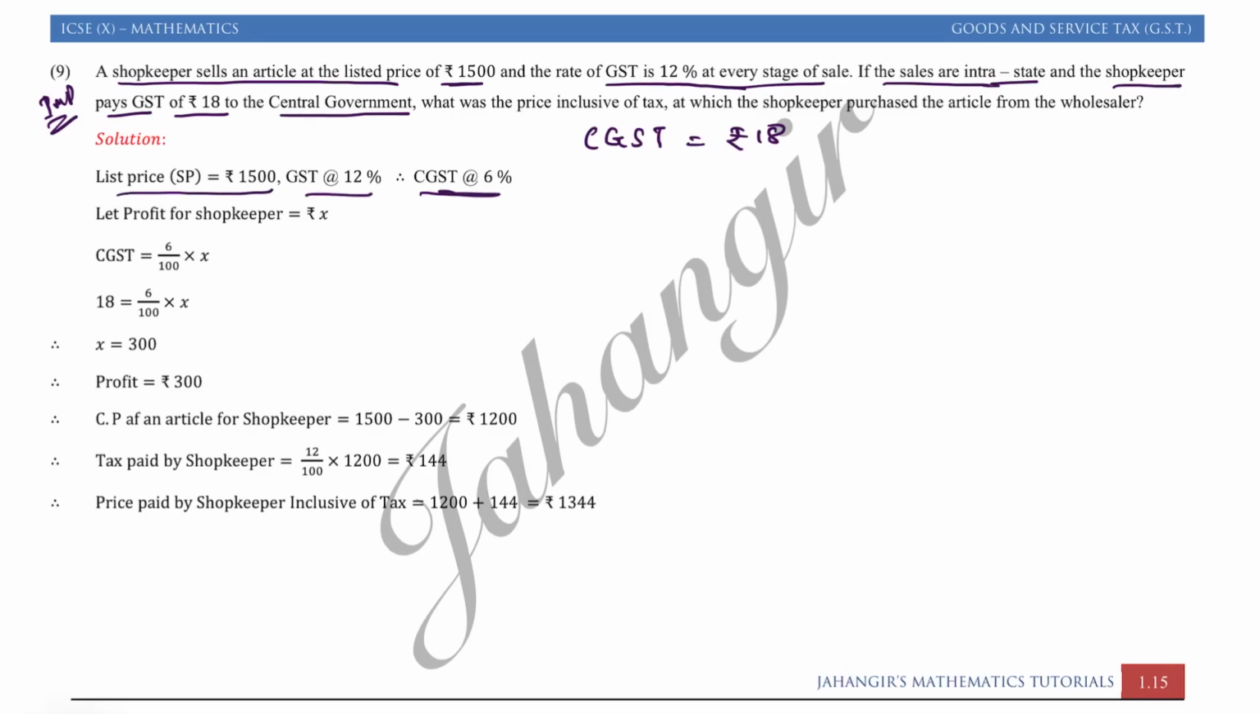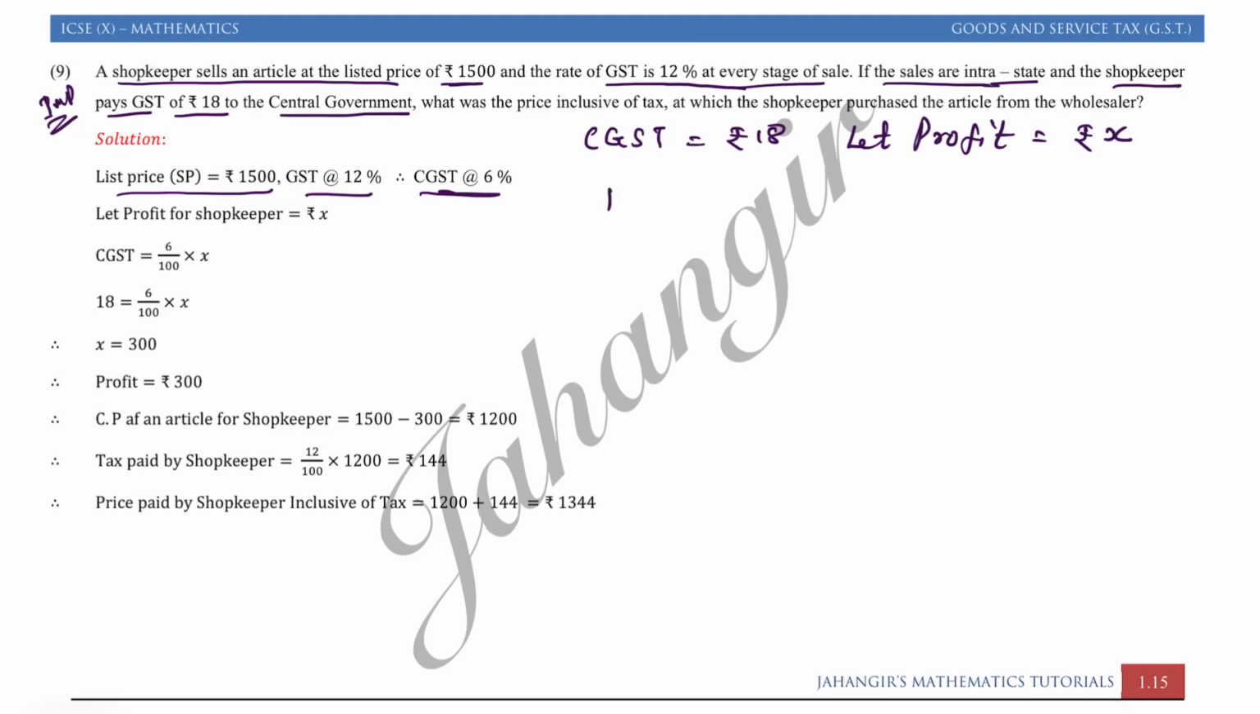So CGST कितना हो गया? 6% हो गया. Now we know the tax liability, tax paid by the shopkeeper, as the shopkeeper is the middleman. बराबर? Shopkeeper is like a retailer. He pays GST of rupees 18 to the central government. So shopkeepers always pay tax, that is GST, on their profit. So let profit be equal to rupees X.